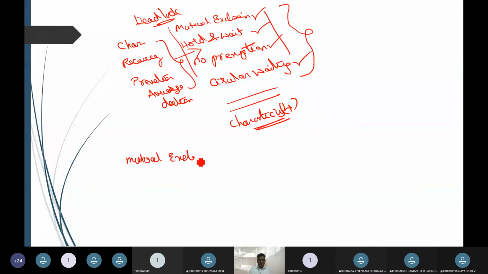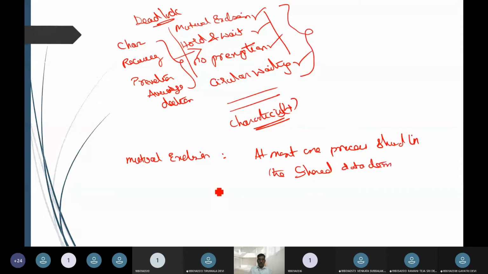Mutual exclusion. When I call it mutual exclusion, at most one process should be using the shared or critical item, whatever you call it. So at most one process is going to be a part of the shared content, and it is going to be preserved. So how do I make sure that at most one process will be there?